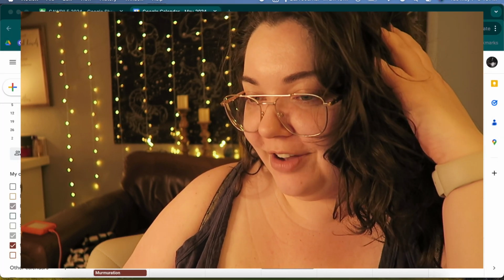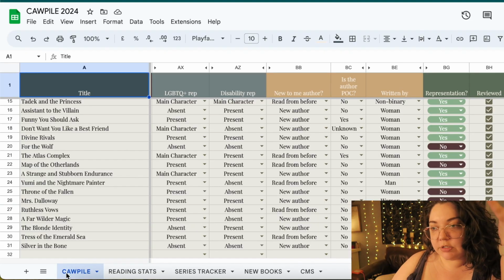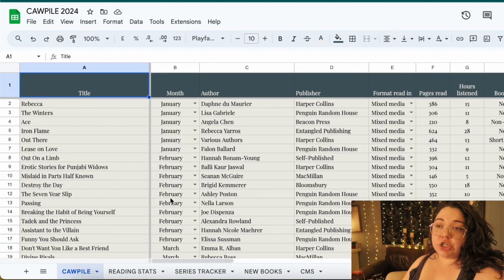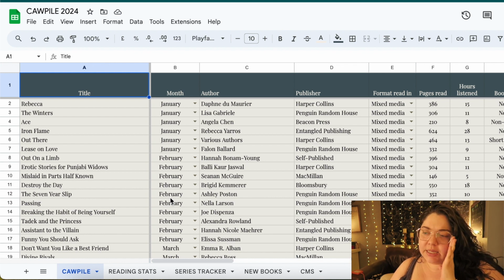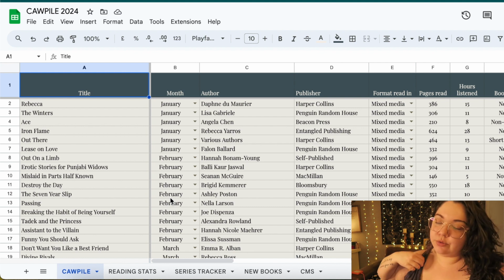I use her quite often. This is from G at Book Roast. She creates these CAWPILE templates so that you can track your reading every year. She did not release a new one for 2024, so this is still her 2023 one, which works perfectly. And she put out a new color scheme. I just decided to make it match with the, I guess, brand colors I've been trying to use this year.